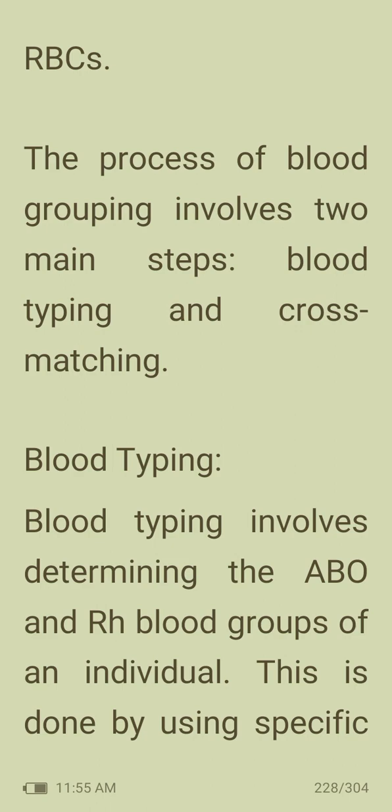The process of blood grouping involves 2 main steps: blood typing and cross-matching. Blood typing involves determining the ABO and Rh blood groups of an individual.